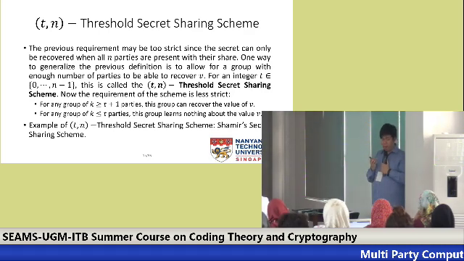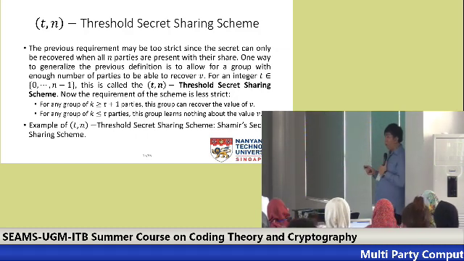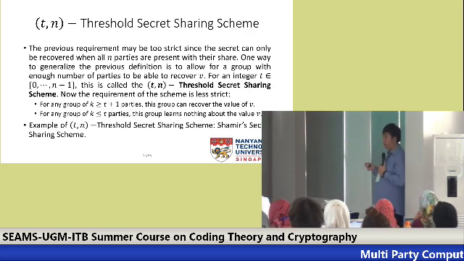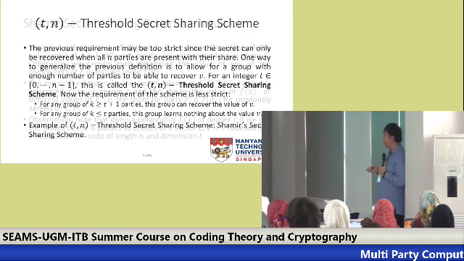If you have a polynomial of degree T and you don't know the coefficients, if you know the value of this polynomial at T plus 1 different points, then of course you can use interpolation to find what F is. However, if you don't, then you don't know anything about the coefficients, unless you know F(0), then you know the constant.